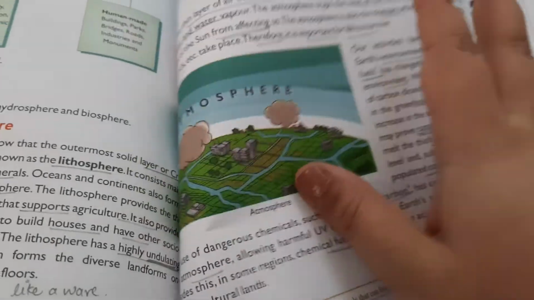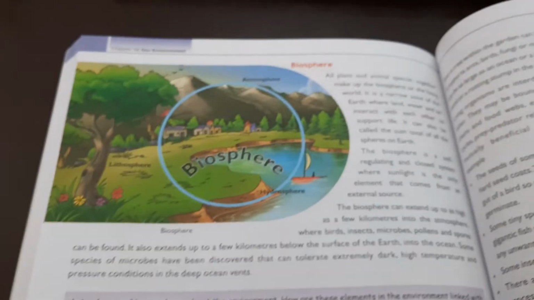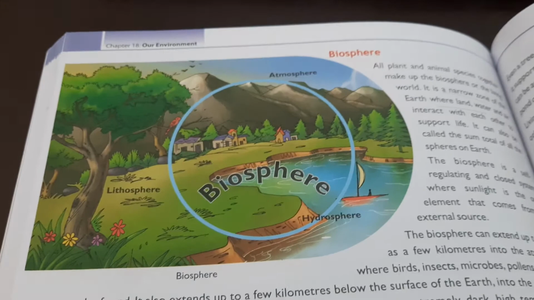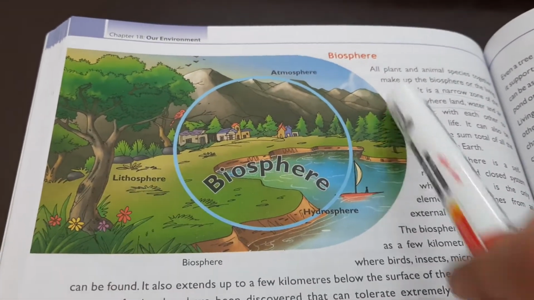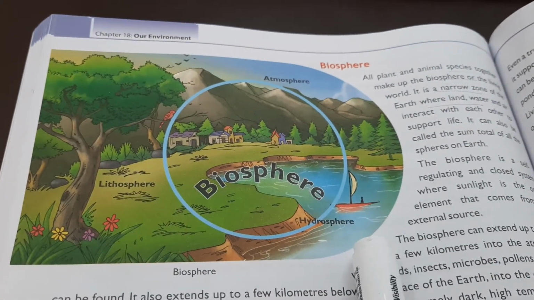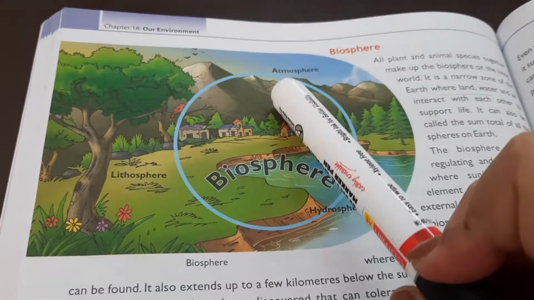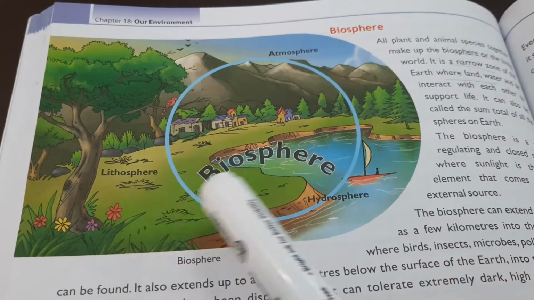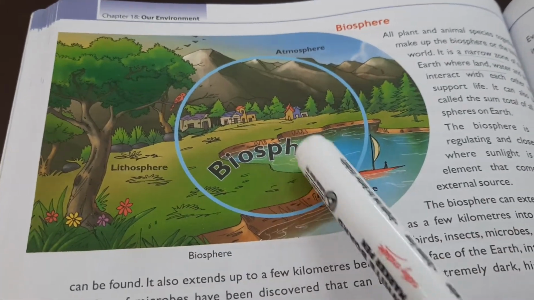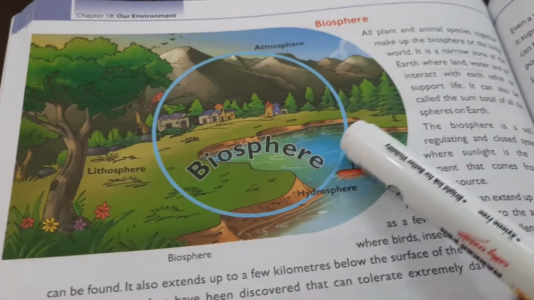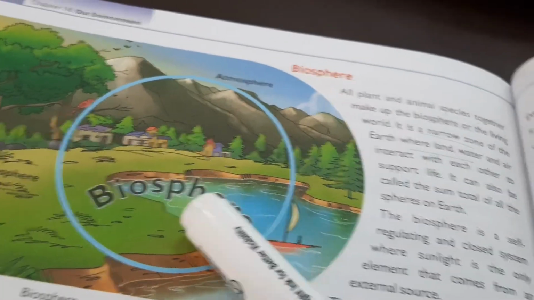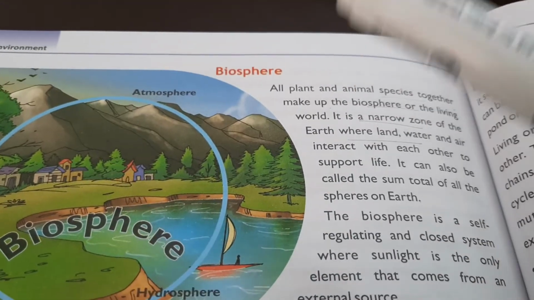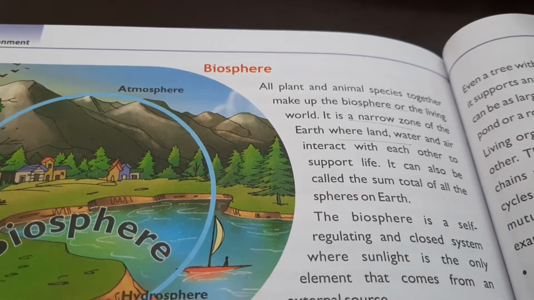So moving further towards biosphere, I told you 3 things I have already connected. What about the biosphere? Now there is one diagram as well which shows the 4 components in one picture. Hydrosphere is the water, atmosphere is the air and the gases, lithosphere is the land, and biosphere is something what? Some living organisms which are there. What kind of living organisms? Plants and animals are the biosphere, in which life takes birth and life ends as well.